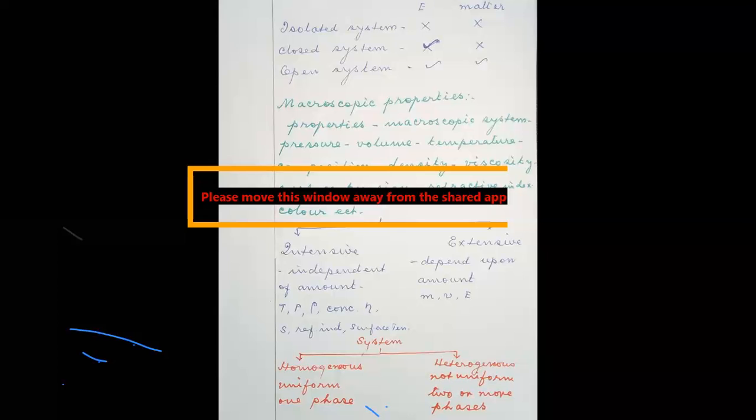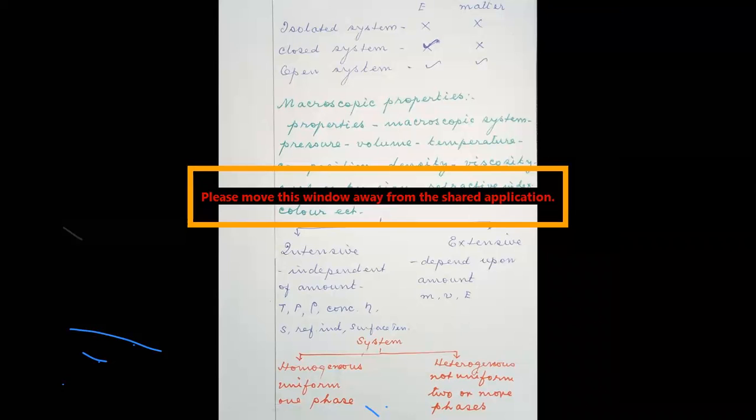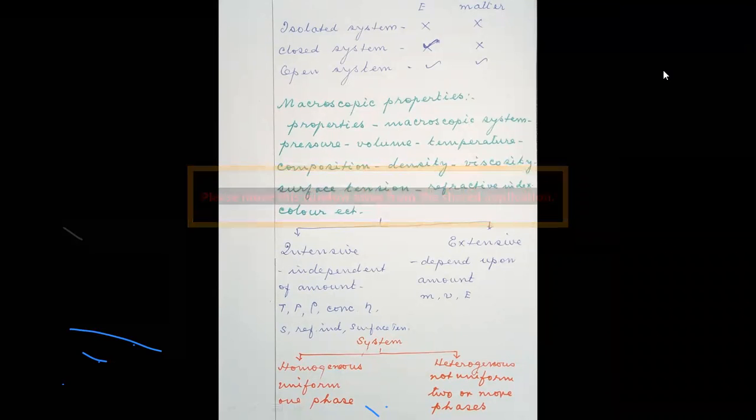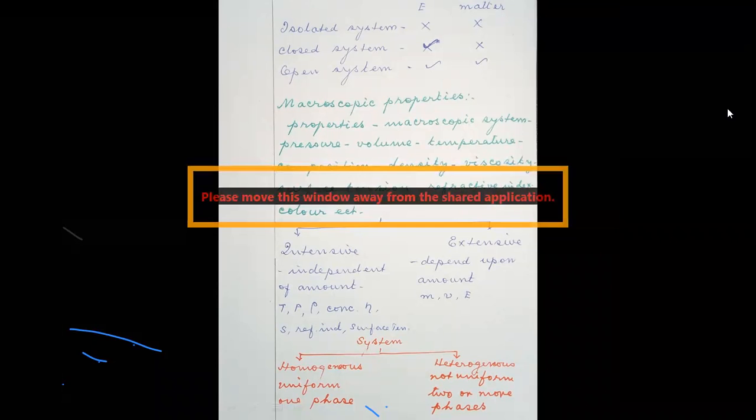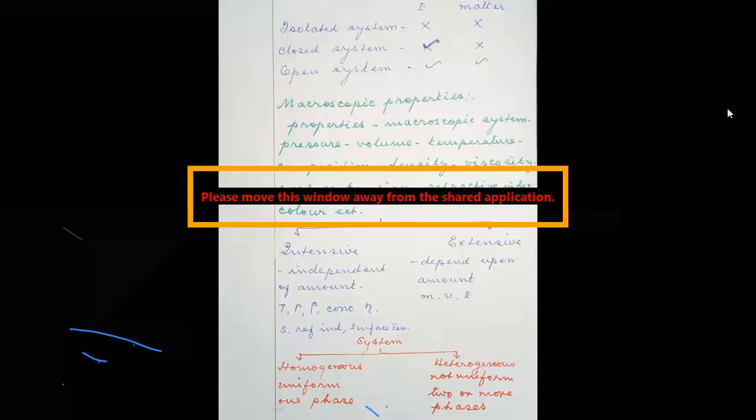But now we are going to discuss what is macroscopic properties. Macroscopic properties means they are the properties of macroscopic system, that is the system with big assemblages. So thermodynamics fundamentally is not concerned with the atoms or molecules. It is only worried about the molecules in a bulk quantity, material in bulk quantity. So in big assemblages, what are the important properties to be considered when you do the thermodynamic calculations? They are called macroscopic properties.